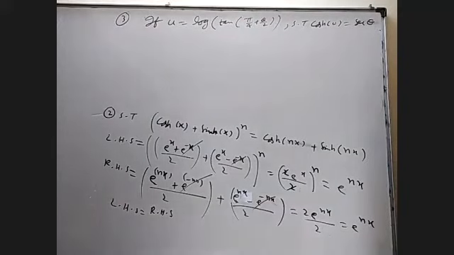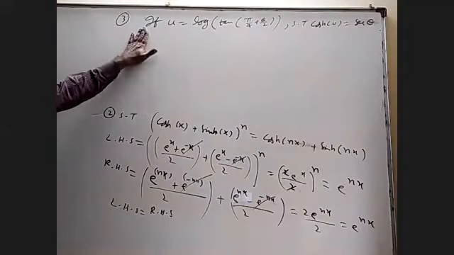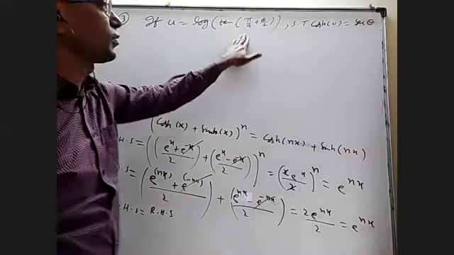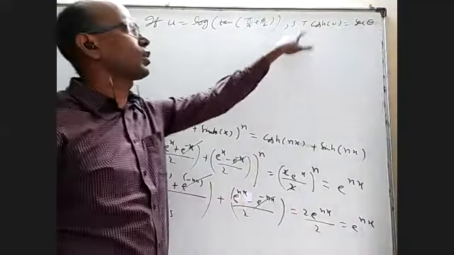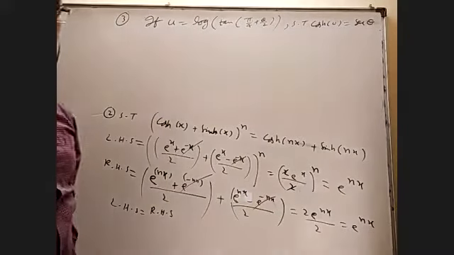Okay, so the second question is quite similar to the first question. Now try to prove this. If u equal to log tan of pi by 4 plus theta by 2, show that cosh of u is equal to secant theta.